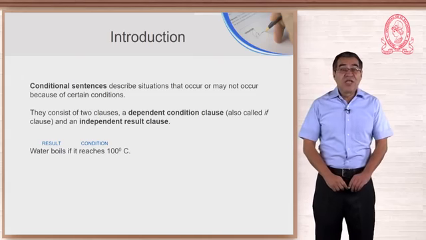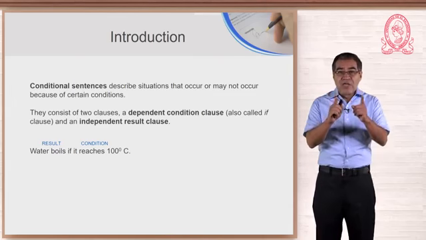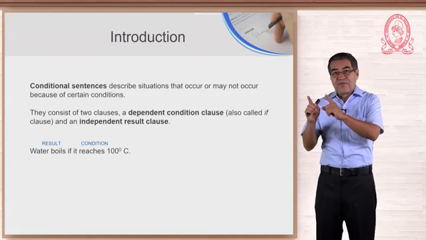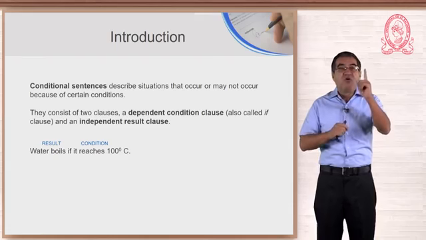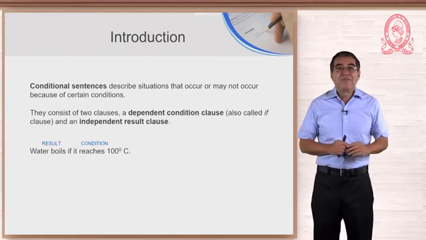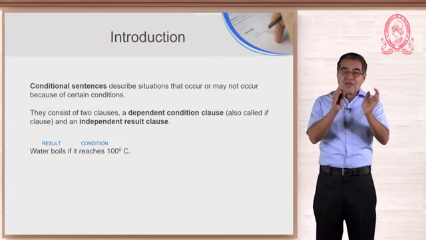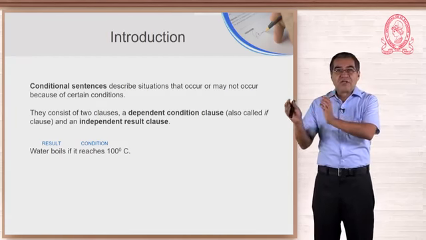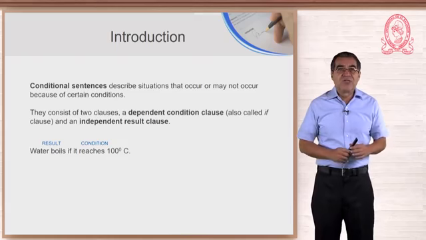You want me to lend you some money. You need money. Okay, I will lend you the money if... After the if you have the condition. I will lend you the money on one condition. I will lend you the money if you promise to pay me by Monday. So the result depends on one condition. That is the point when we talk about conditional sentences.